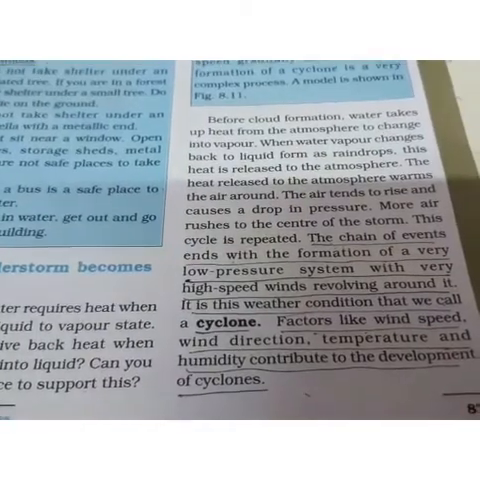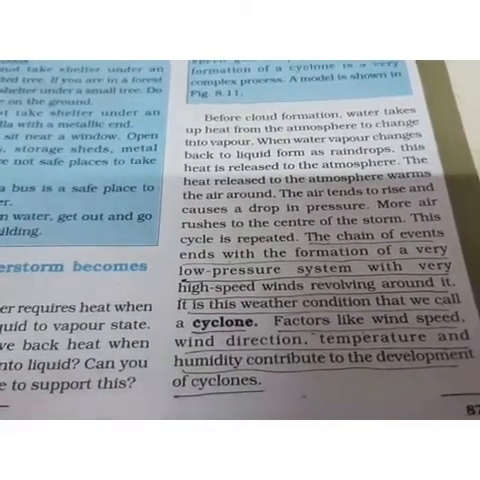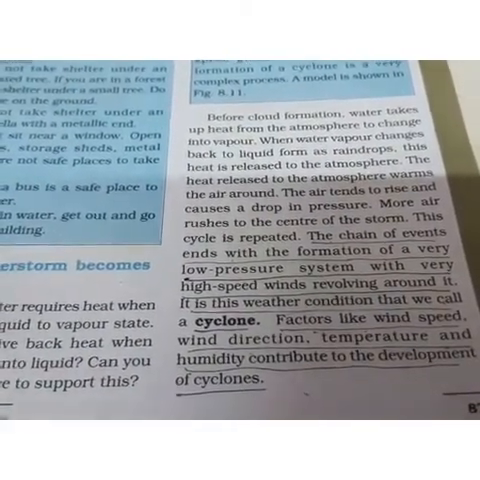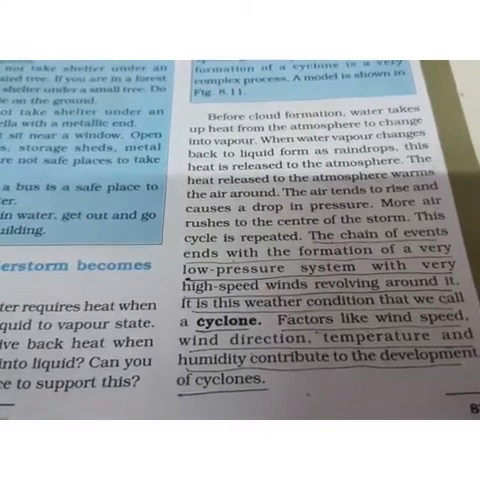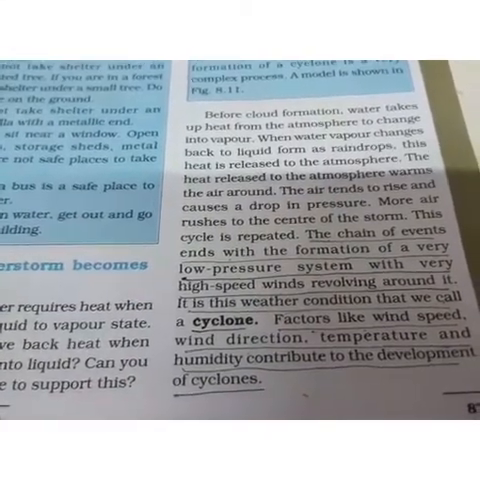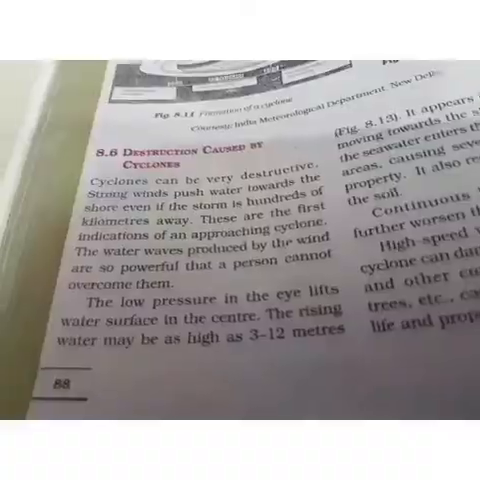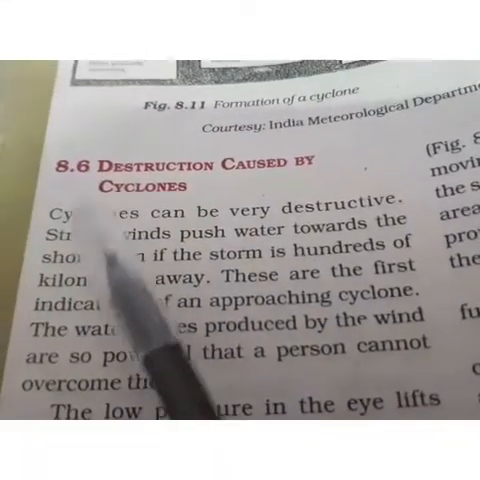Now, which are the factors that help in the formation of a cyclone is your wind speed, wind direction, temperature and humidity. All the four factors contribute a lot for a making of a cyclone. Now, next topic is 8.6 destruction caused by cyclones.